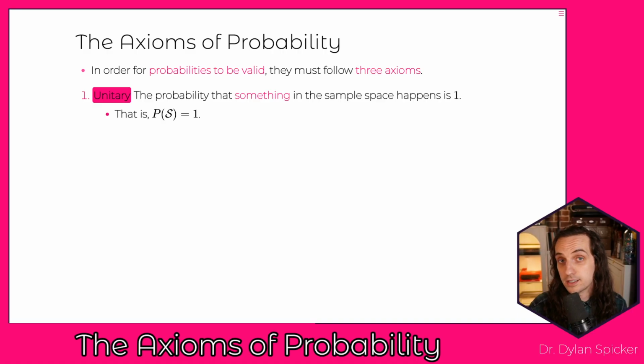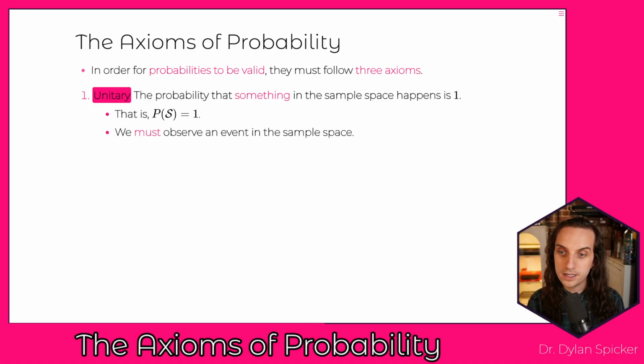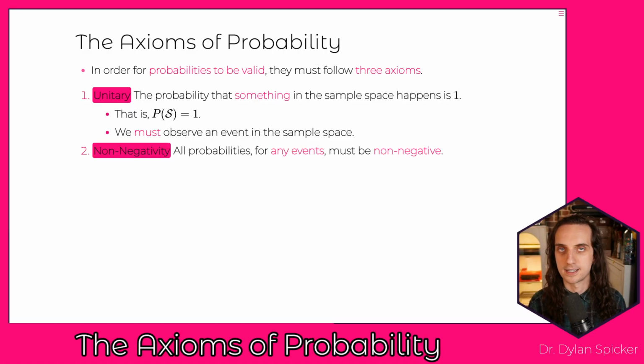And so we're thinking about this as just saying the probability that something happens is exactly 1. Importantly, it can't be more than 1. And also importantly, it can't be less than 1, right? If we said the probability of either getting a head or a tail together is 50%, then we have to ask ourselves, well, what happens the other 50% of the time? Because something is going to happen the other 50% of the time, we would need to expand out our sample space, right? So that's not sensible. And so the unitary axiom says the probability of the entire sample space is 1. We must observe an event that's in the sample space.